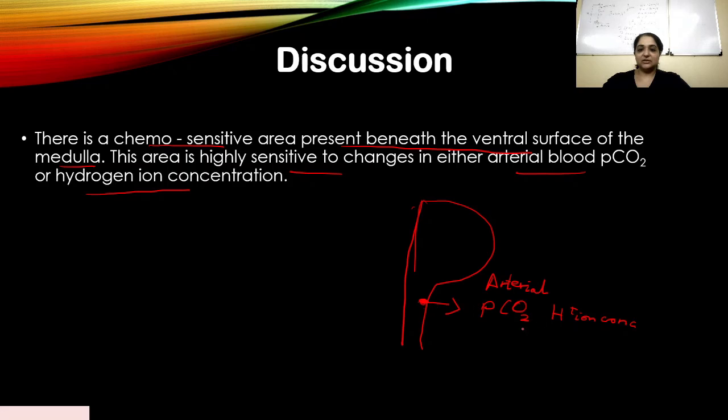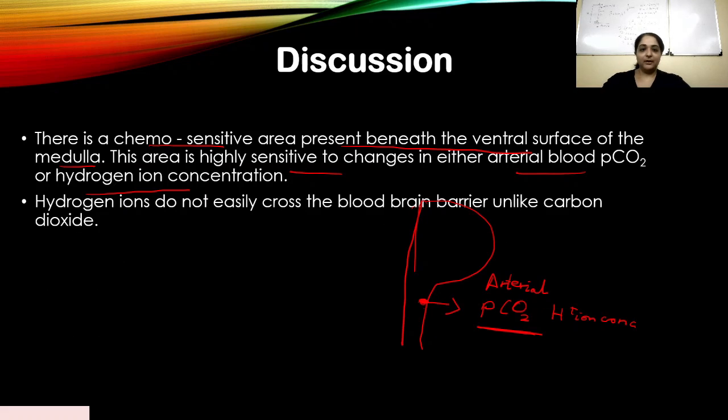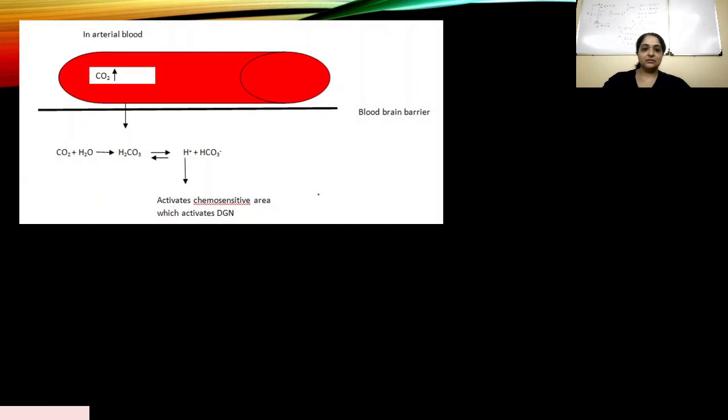This chemosensitive area is very sensitive to the arterial blood PCO2. Now, hydrogen ions do not easily cross the blood-brain barrier unlike CO2. So when you're holding your breath, the PCO2 will begin to increase, and H plus ion also will begin to increase.